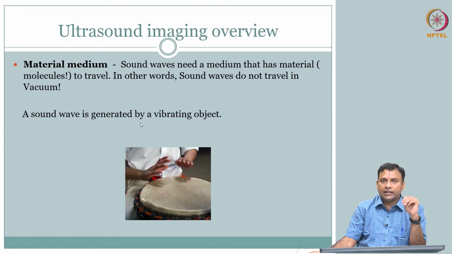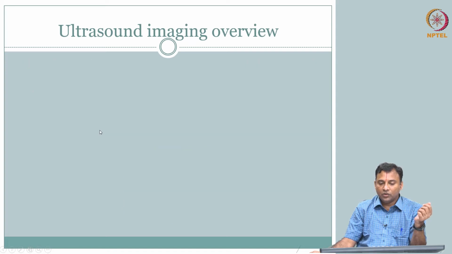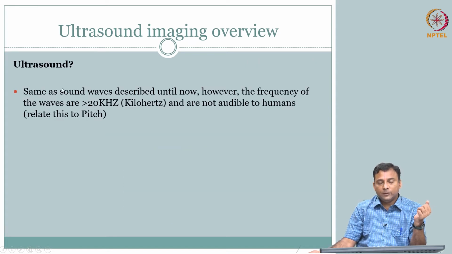Now we have talked about sound waves, but our interest is ultrasound. So what is ultrasound? It is the same thing as the sound that we covered; all the understanding that you developed using sound applies.